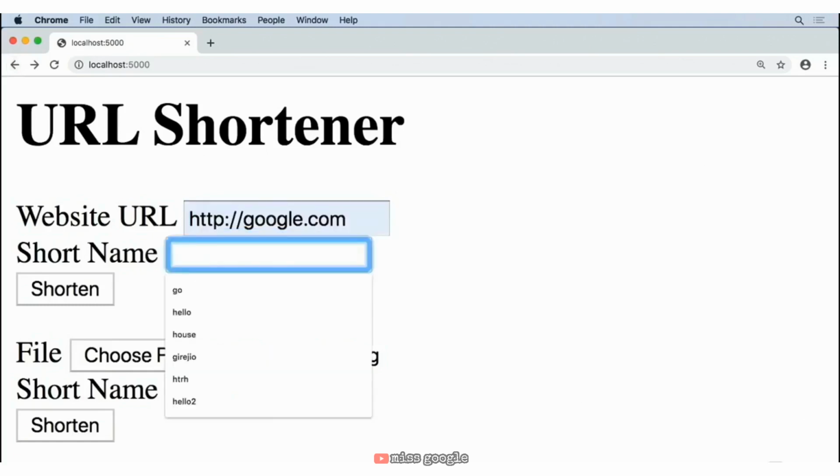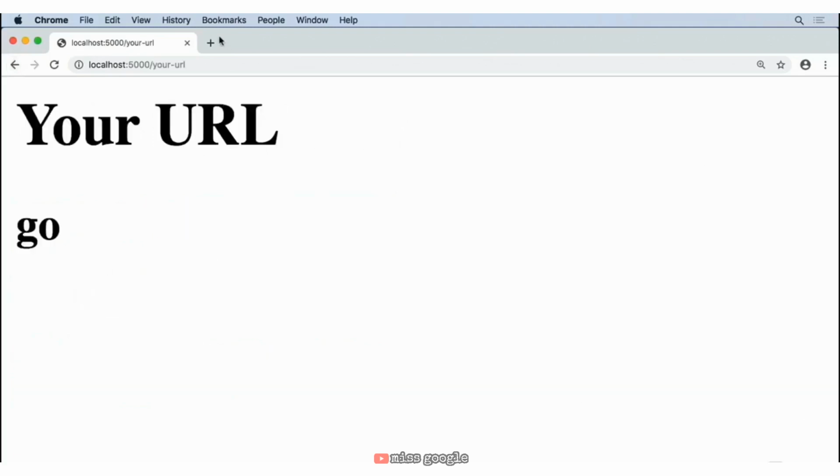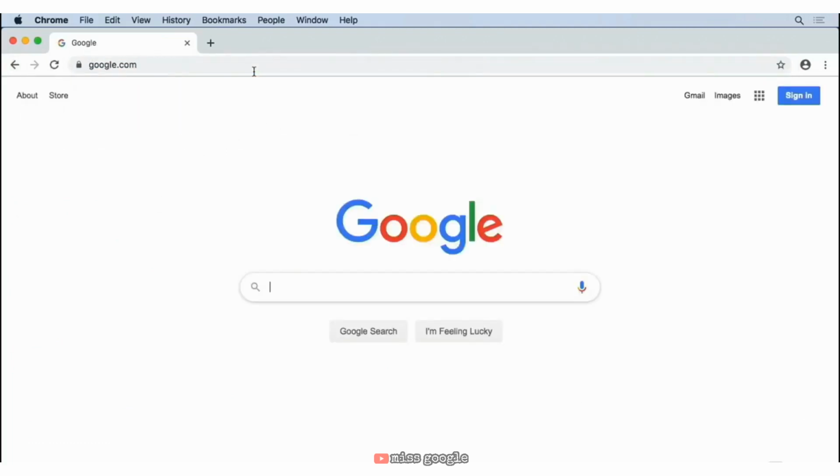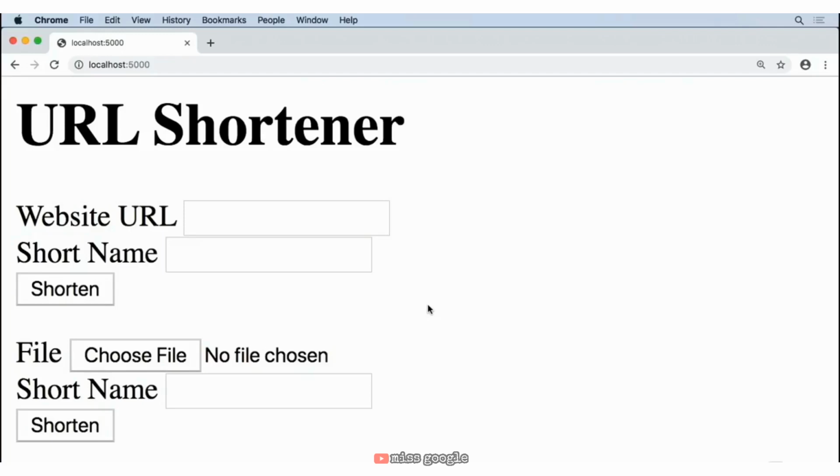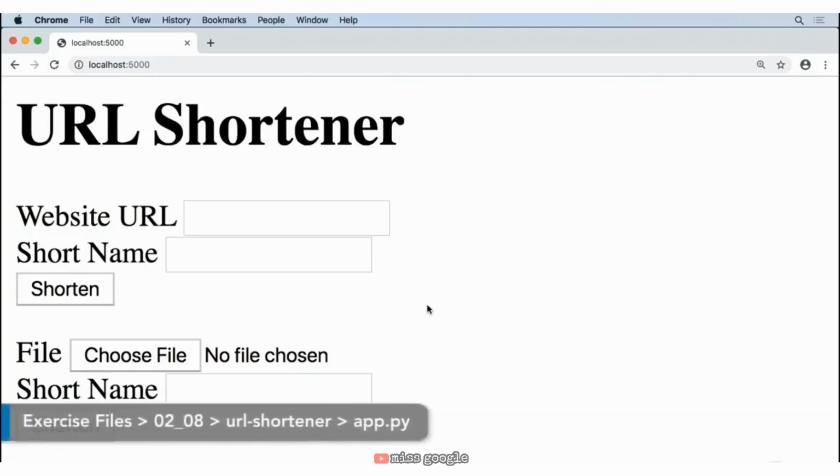Like, let's make it so when someone types in go, they can go to Google. So let's try /go here. And look at that. We have successful redirect to URLs and files that the user has uploaded. So our URL shortener is able to give back files or URLs for names that people have submitted.